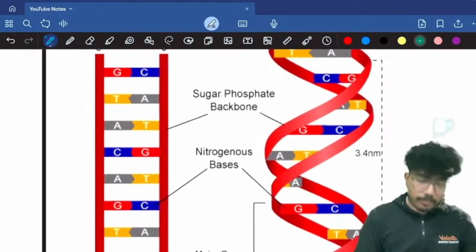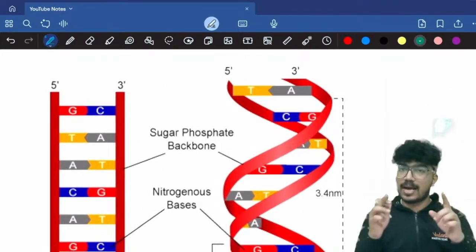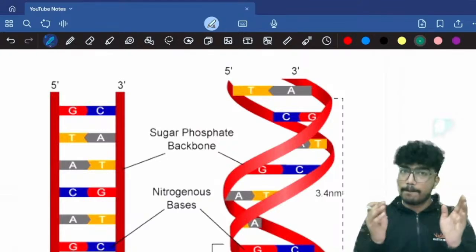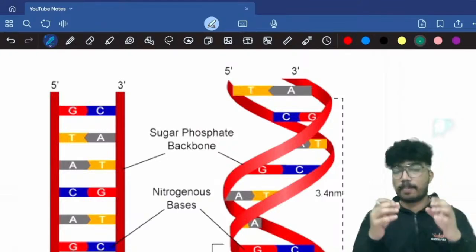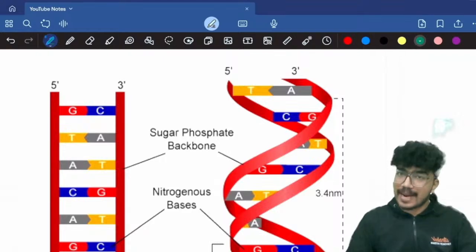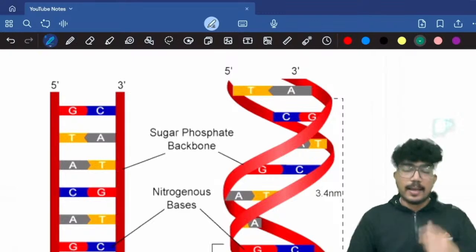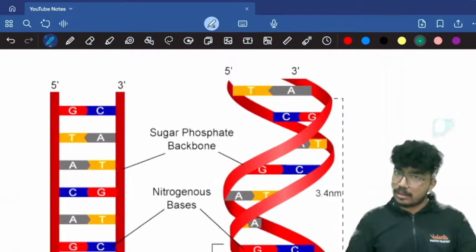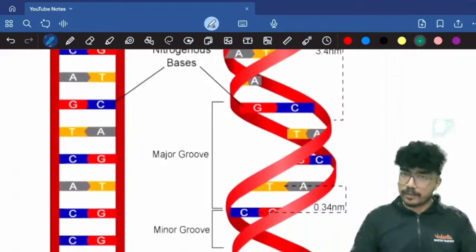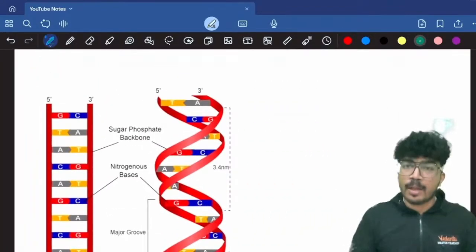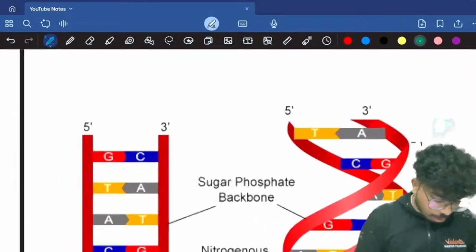Now, some points. As I said, the two strands are anti-parallel. There is hydrogen bonding between the two nitrogen bases. You have 2 hydrogen bonds between adenine and thymine. You have 3 hydrogen bonds between guanine and cytosine. The duplex itself is helically twisted. These are the most important points that you need to know. Now, this is the structure of the DNA. Let's talk about some numbers.